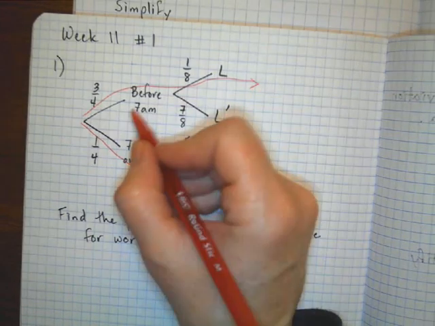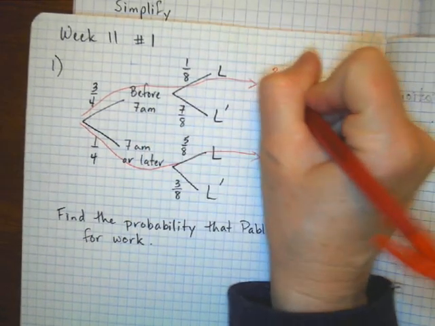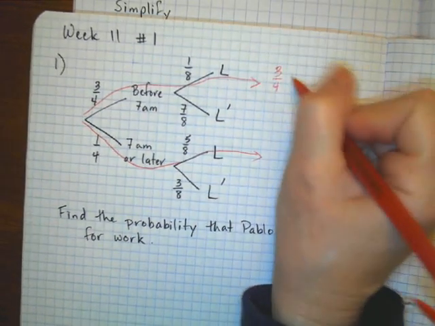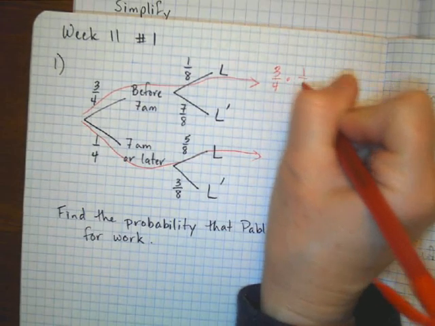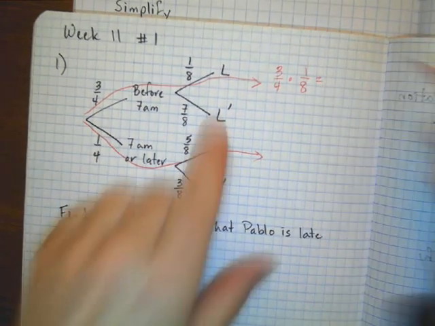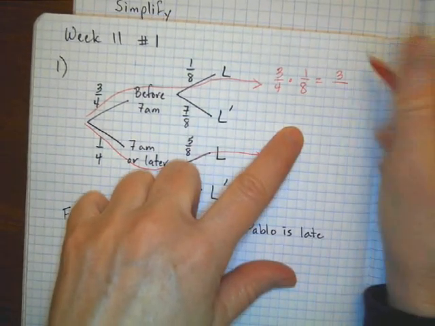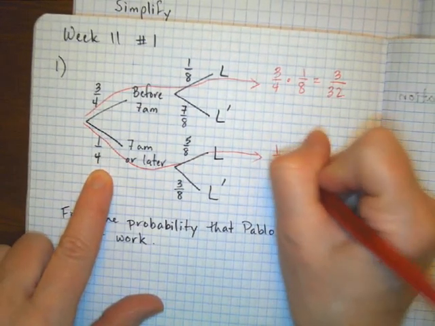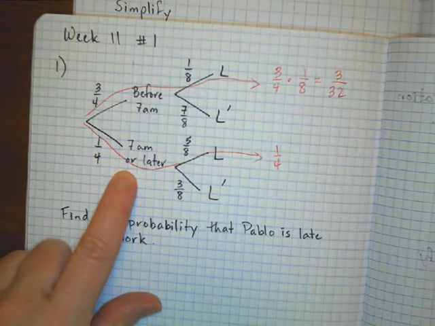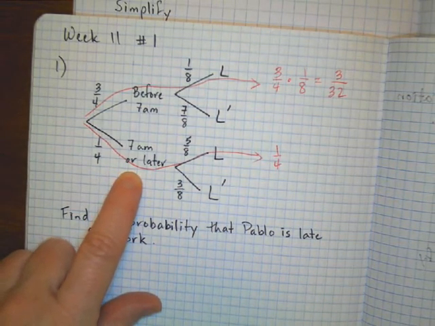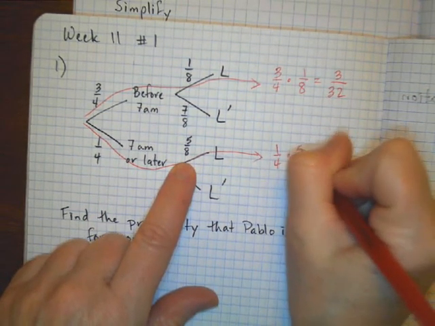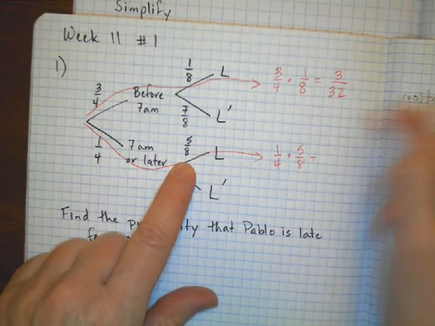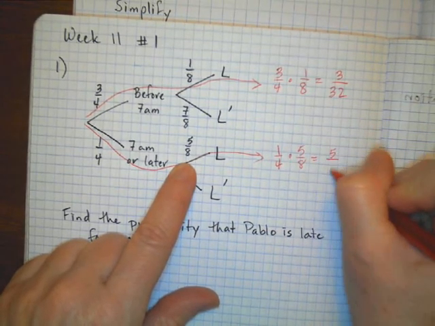So leaving before 7 a.m., he has a 3/4 chance of leaving before 7 a.m. and a 1/8 chance of being late. So the probability of this way of being late is 3 out of 32. And then here, a 1/4 chance, 1 out of 4 times, he leaves at 7 a.m. or later, but then he's more likely to be late. We multiply those together, so 5 out of 32.